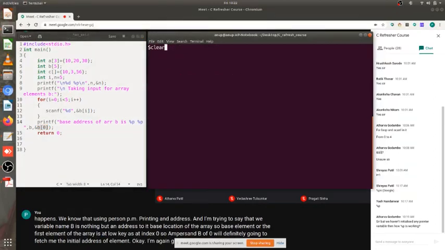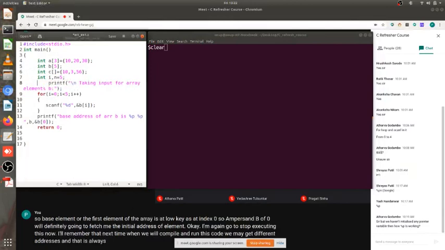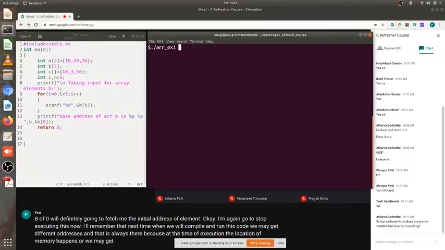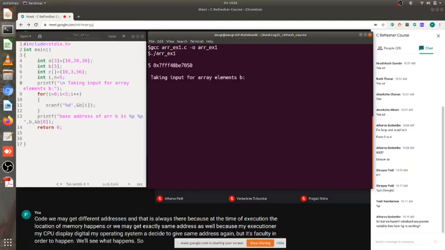Now remember that next time when we compile and run this code, we may get different addresses, because at the time of execution the allocation of memory happens. Or we may get exactly the same address as well, because my execution unit or my CPU, or my operating system, may decide to give the same address again, but that's naturally not going to happen. We'll see what happened. So I've removed that first statement as well. So now it printed 50.